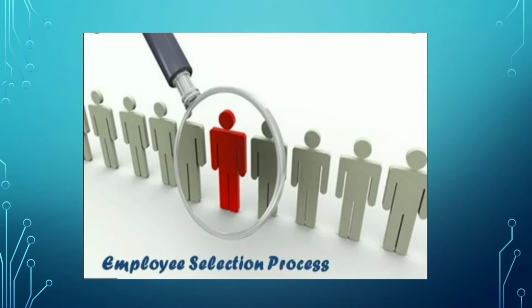Then you have to do the initial screening of the applications, and then schedule the interview with the candidate, and then you have verification, references, and then you will have the final selection and you will give the job offer. We will see that in detail in the coming slides.